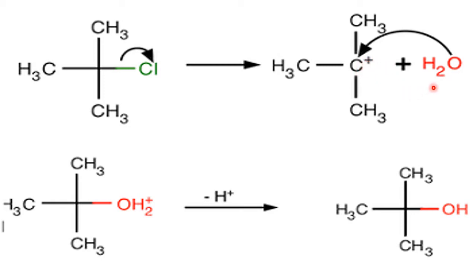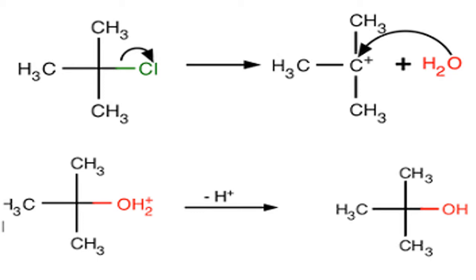Now once this carbocation forms, what is the role? H2O breaks into H plus and OH minus. That OH minus will attack here, because OH minus is the nucleophile and here the plus is there. So it attacks and OH forms. In this way, the alkyl halide becomes the alcohol. Then why is it called SN1? Because the conversion of the alkyl halide into the carbocation is a very slow reaction, and the reaction rate depends upon the slowest step, which is this only. That's why it is called the SN1 reaction.